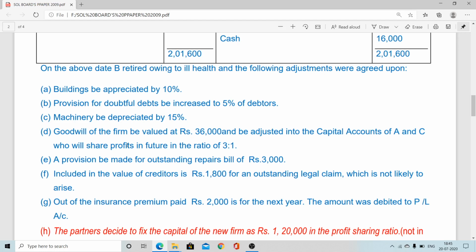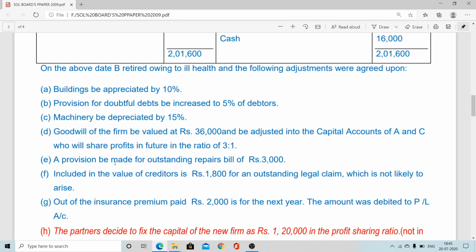Now this is the term related to goodwill. Value of goodwill of the firm is considered rupees 36,000, and that will be adjusted among the remaining partners' capital in their gaining ratio. Here the new ratio of the remaining partners is provided. So when the new ratio is provided, we must calculate the gaining ratio. We know the formula: NR minus OR gives the gaining ratio. So that is our first duty, to calculate the gaining ratio before showing the treatment of goodwill.